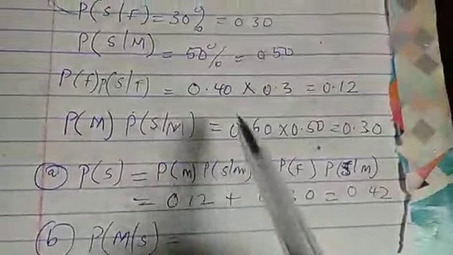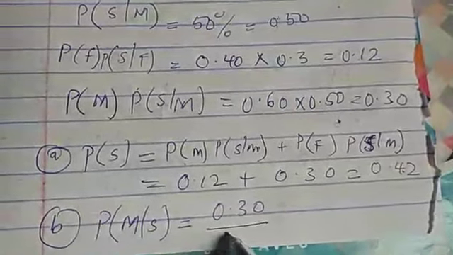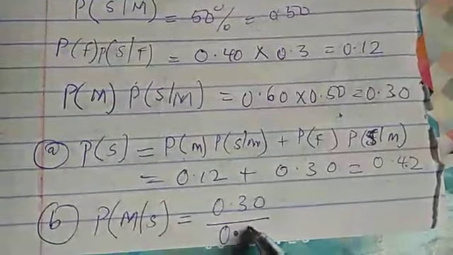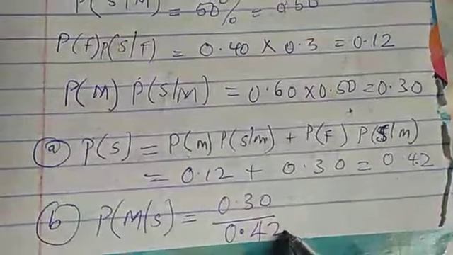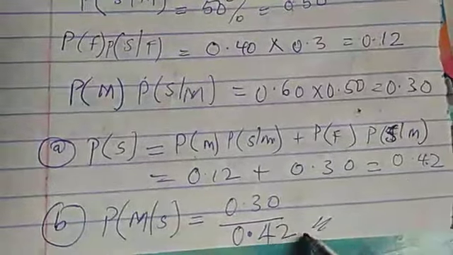So our answer is just the male smoker, which is 0.30, divided by what we got here, 0.42. So we use our calculator to finish.